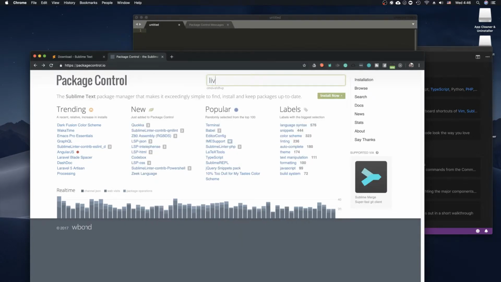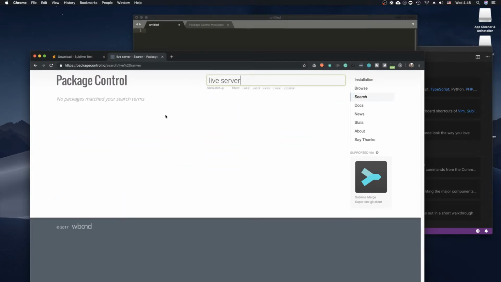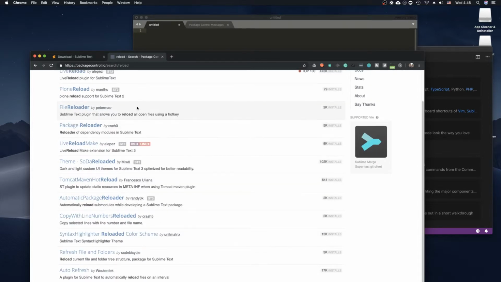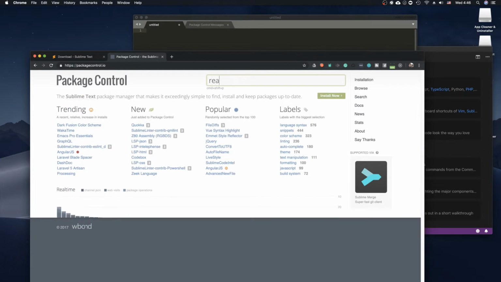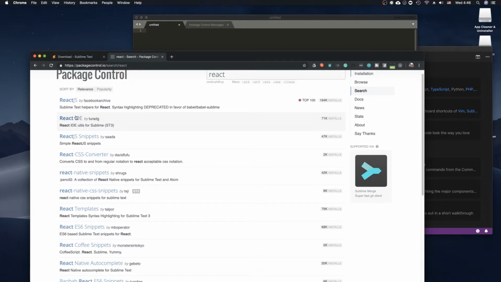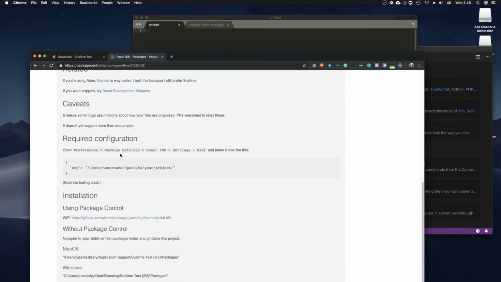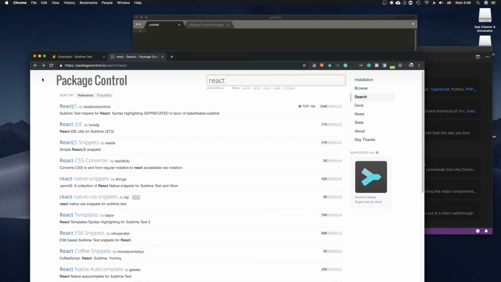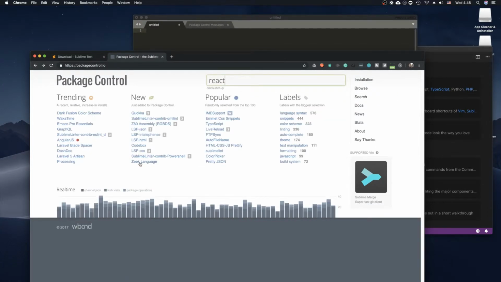Well, like a live server. What do they have for that? Reload. It's this one here. 79 installed. Huh. So we'll come back to that. React. IDE utils. Might be nice to have later. I mean, there's just so many different plugins you can do, which is kind of cool.